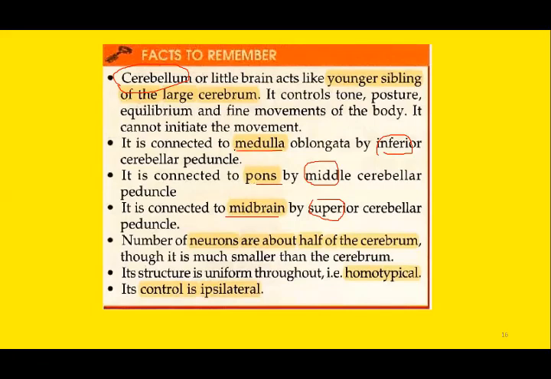Another fact to remember is that the number of neurons in the cerebellum is about half of the cerebrum. So if you compare the size of the cerebrum with the cerebellum, you can see a drastic difference, but the number of neurons is great. So the cerebellum is rich in neurons, rich in motor neurons, and its structure is uniform throughout. So that is the reason the control is always ipsilateral.